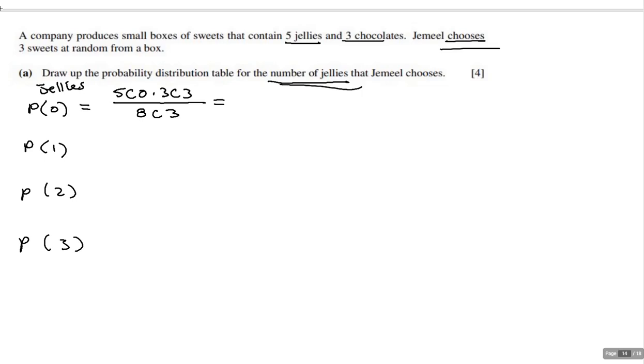Try this one. If I want the probability of selecting 1 jelly out of the 3, well, there were 5 jellies. That's me picking 1 of them. That's how many ways that could happen. Times, now, if I got 1 jelly, I don't need to pick 3 chocolates. I just need to pick 2, because the requirement is I pick 3 pieces of candy. And see, this number will be the same. All right? Pause that, and then see if you can figure out the answers to these 2 and then the next 2. And then start back up again.